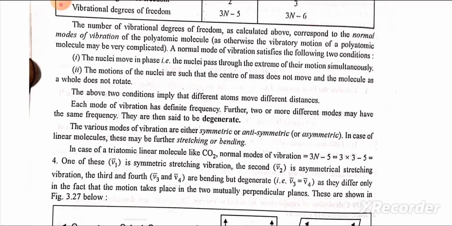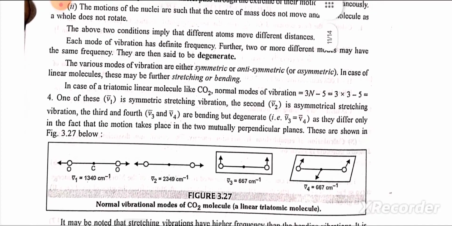The various modes of vibration are either symmetric, antisymmetric or asymmetric. In the case of linear molecules, these may be further stretching or bending. In the case of a triatomic linear molecule like CO2, the number of normal modes of vibration, 3n minus 5, is equal to 4. One of these, nu1 bar, is the symmetric stretching vibration, the second, nu2 bar, is the asymmetrical stretching vibration, and the third and fourth are bending but degenerate, that is, nu3 bar is equal to nu4 bar, as they differ only in the fact that the motion takes place in two mutually perpendicular planes.